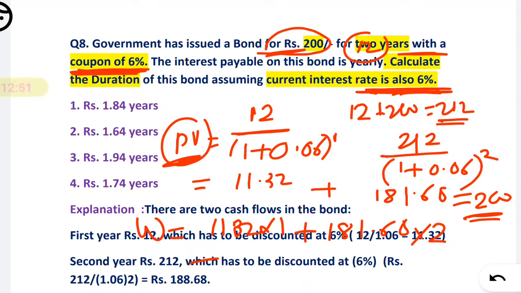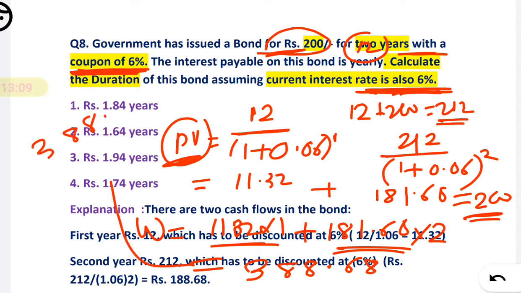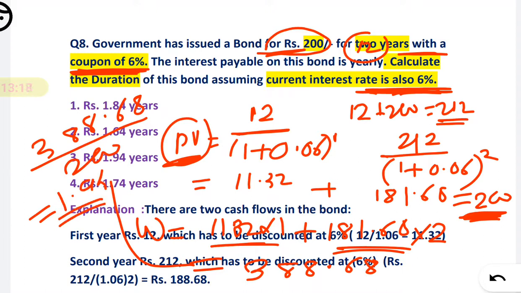When you add this and this, you will get 388.68. So how to find the duration? Duration can be found by dividing your weightage, 388.68, by the present value we have calculated, which is 200. When you solve, you will get 1.94 as your answer.